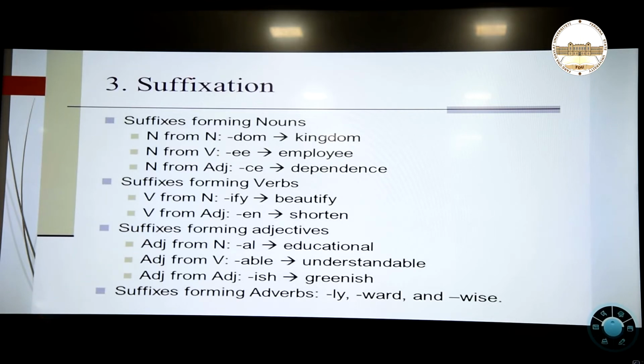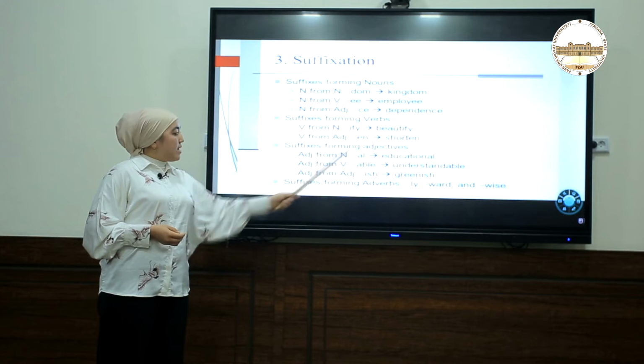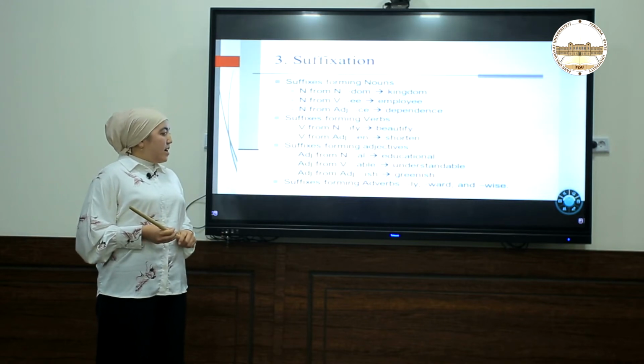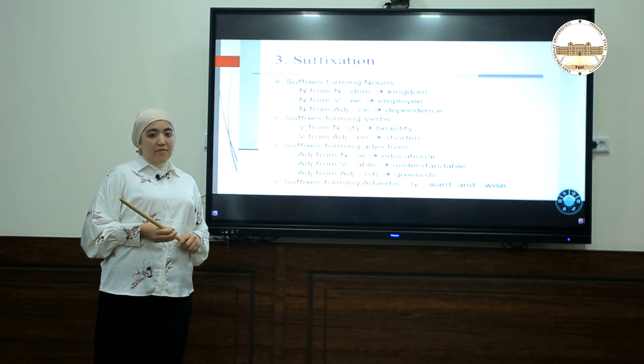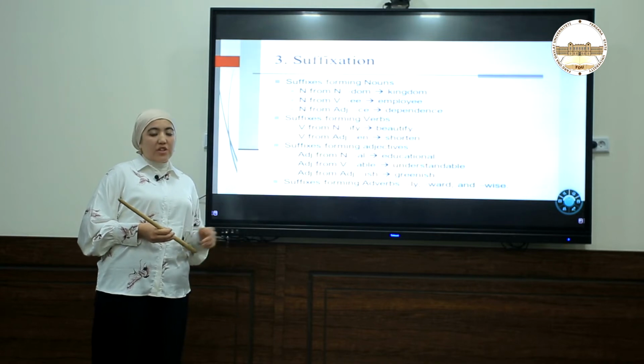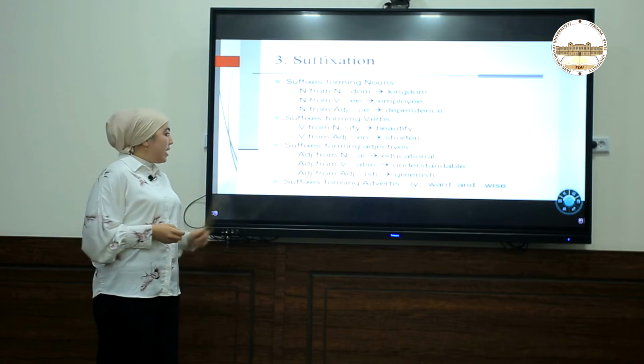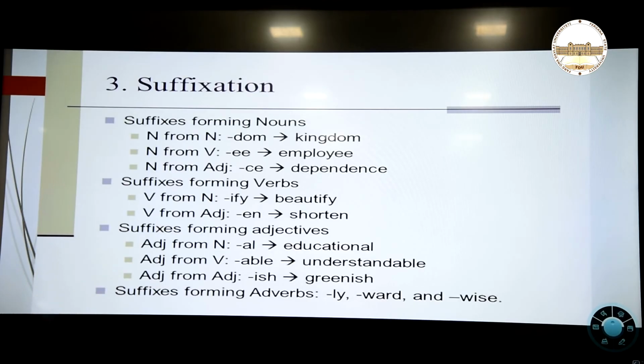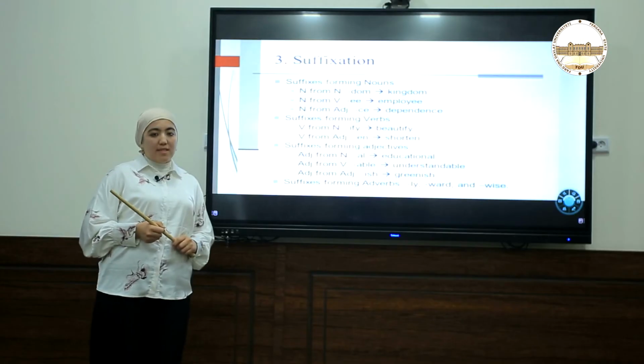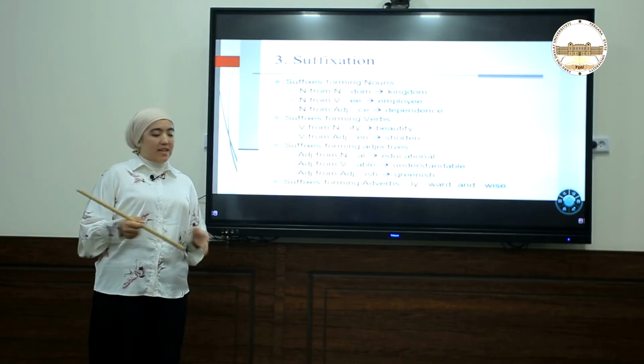Next one is suffixes forming adjectives. Adjectives from noun. With the help of the suffix al, we are creating another type of adjective from the noun. For example, education is a noun, and with the help of these suffixes, we are creating an adjective. Next one is also like this, adjective from verb. With the help of understand, we are creating understandable. It can be an adjective.